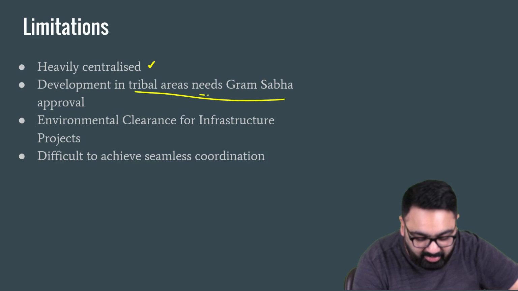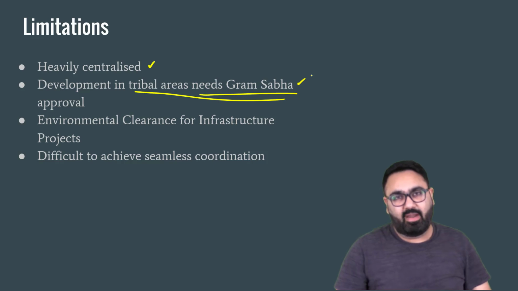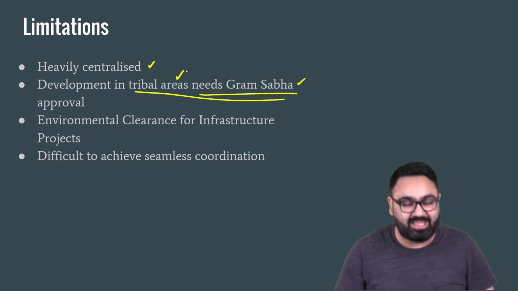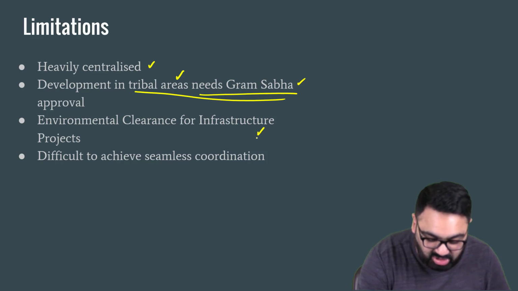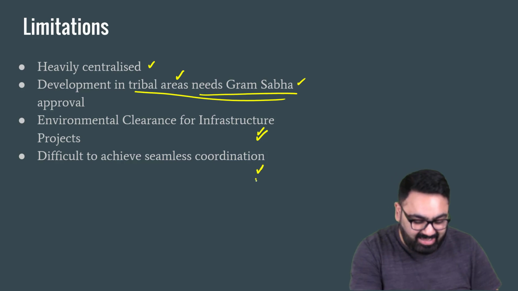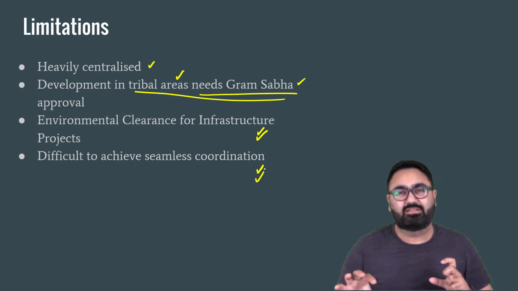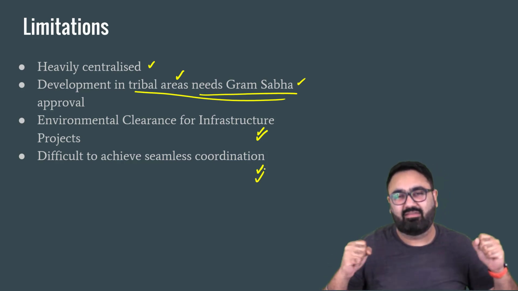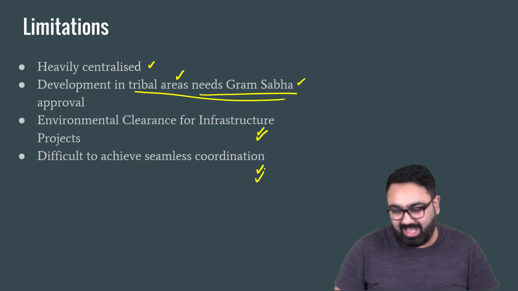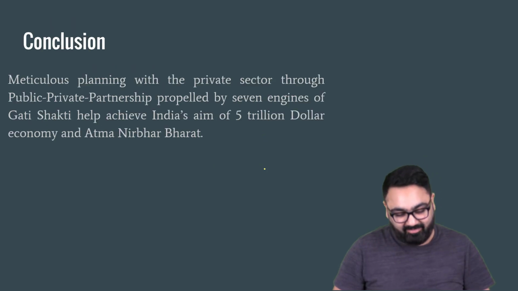Then there is a role of agencies such as Gram Sabha, etc., which have to give approval before any development work can take place in tribal areas. So that also delays these projects. Environmental clearances also have a major role here, because they also delay certain projects. And coordination, as I said, between the government and the private sector is not easy, because the way of their operation is very different. You cannot even compare the private sector and the government sector. It's very, very different from each other. All these thus are limitations that we have seen between coordination of the government and the private sector.